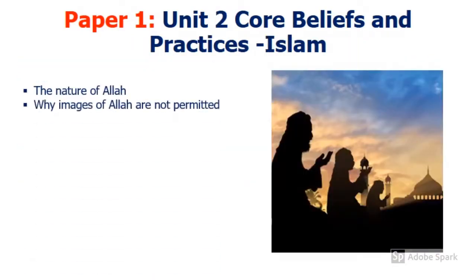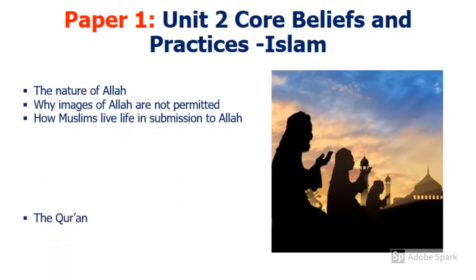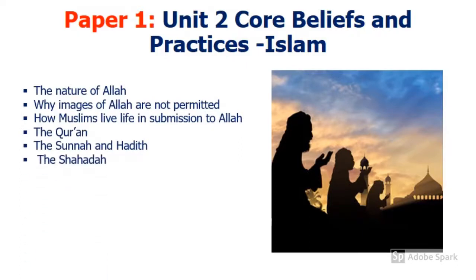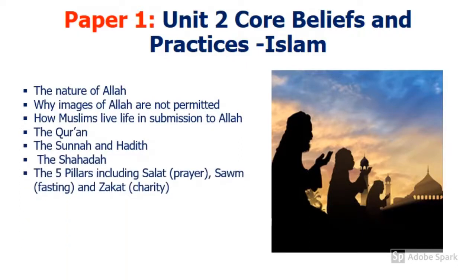The second unit on paper 1 is much shorter, and that's the beliefs and practices in Islam. That includes the nature of Allah and how Muslims live life in submission to him, why images of Allah are not permitted, and it includes their sacred texts like the Quran, the Sunnah and the Hadith. It also includes things like the 5 pillars and the Shahada.